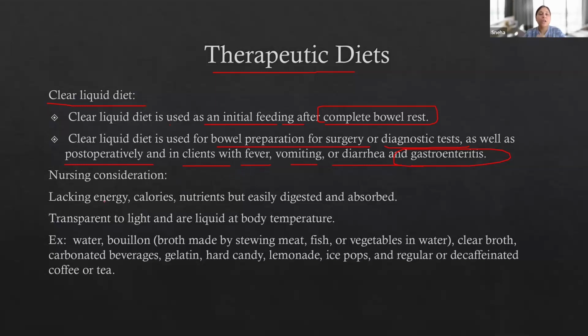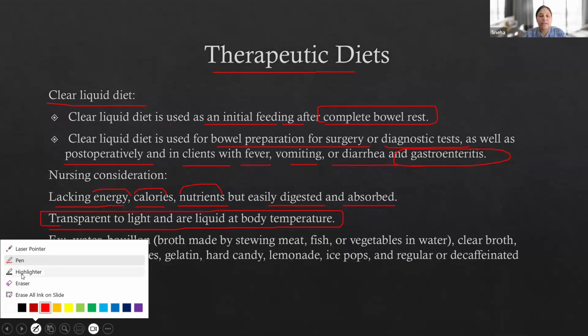Okay, now this food does not have much energy, calories or nutrients, but it is easily digested and absorbed. They are lacking in energy, calories and nutrients, but they can easily get digested and absorbed very well. And they are transparent to the light and are liquid at body temperature. I want you to remember this sentence: the food is transparent to the light. Please underline that, highlight it.